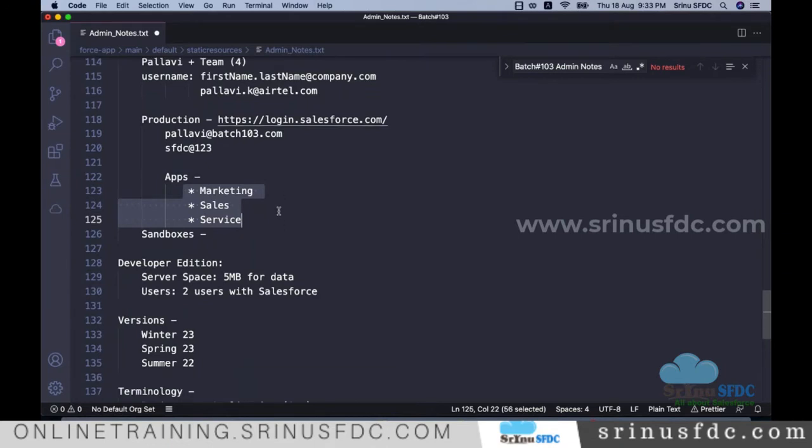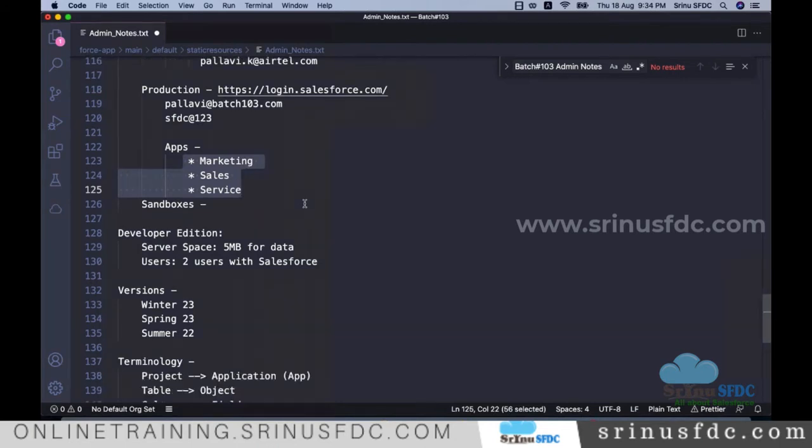They need some enhancements on top of this. They want to modify these standard applications that Salesforce provides as per their business needs. Airtel identified that the standard applications are good, but on top of that they have many requirements.